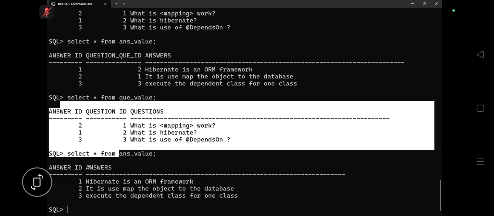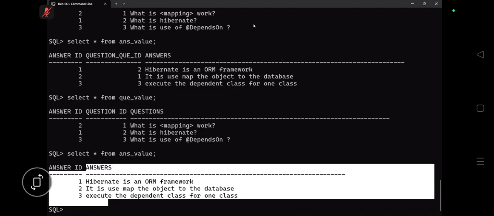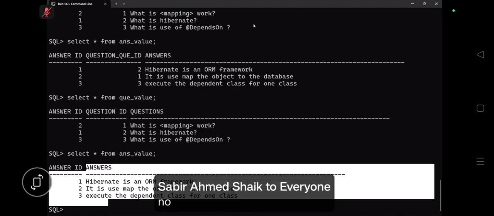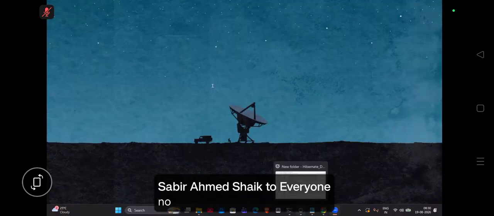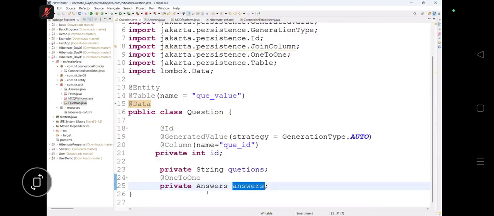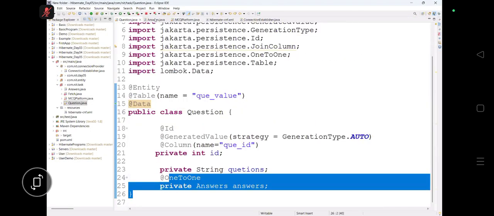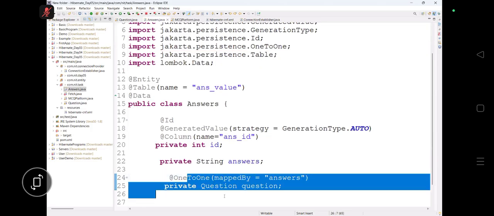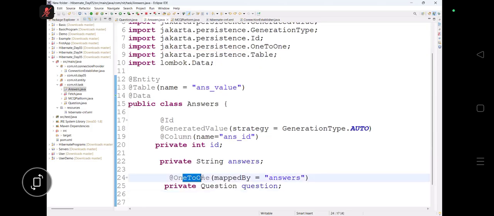Is the foreign key available at answer? No. But you can see the program here. In the program also, you can check that question is there. Question has one-to-one, question has one answer, and answer also has one question. But this one-to-one will not create a foreign key now. It will map with the answer. Again, just understand, this mappedBy removes the confusion of creating a foreign key in both tables.